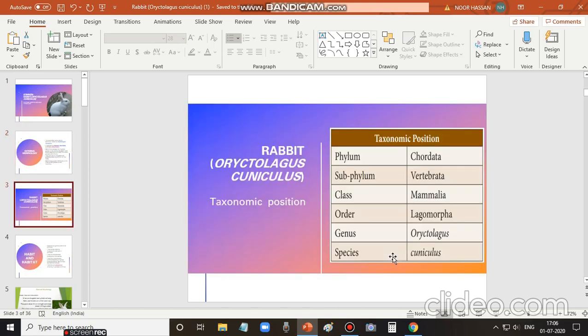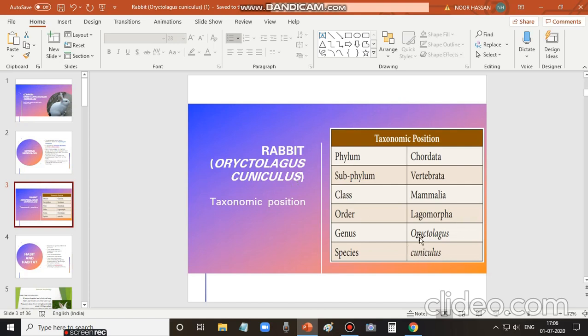We shall move on to the next one. This is about the taxonomic position of Oryctolagus cuniculus. It belongs to phylum Chordata, subphylum Vertebrata, class Mammalia, order Lagomorpha, genus Oryctolagus, and species cuniculus. Genus and species name together form the scientific name, also called binomial name. Giving two names to animals is called binomial nomenclature. Oryctolagus refers to the genus, and cuniculus refers to the species name.